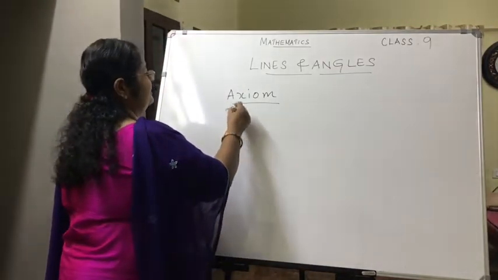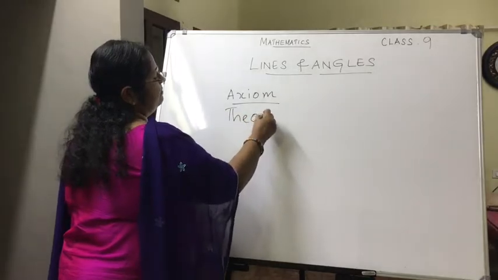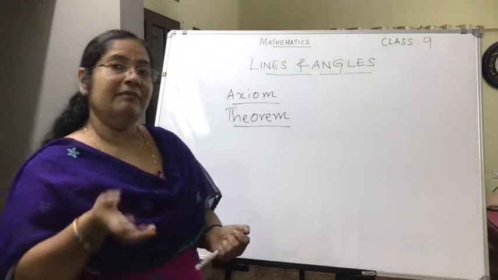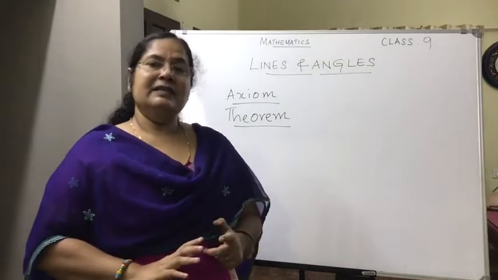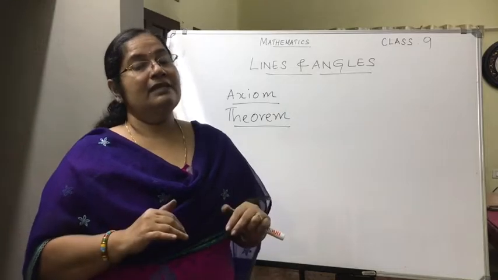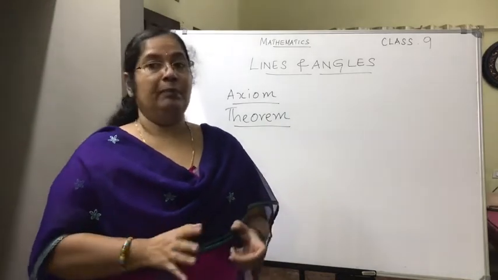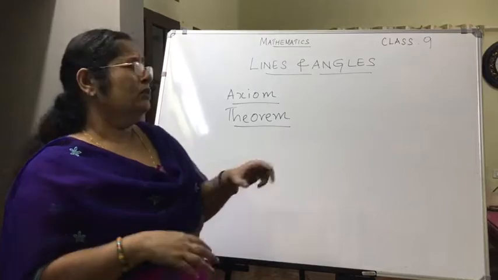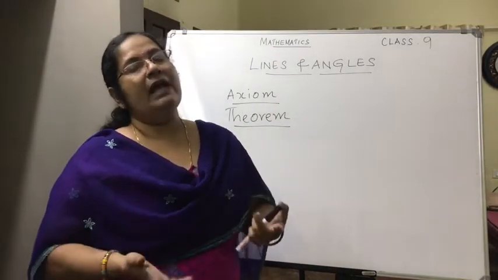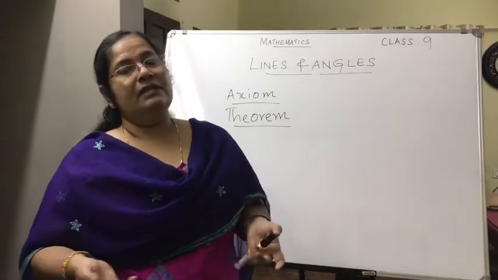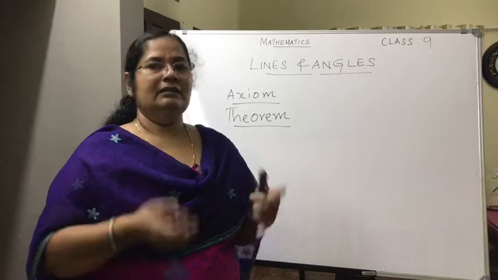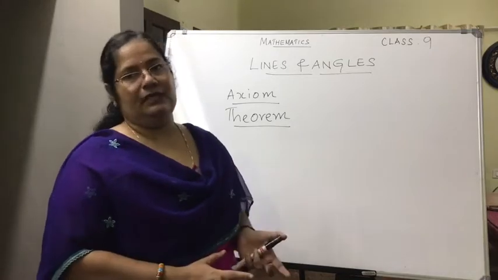What are they called? Theorem. So, understood the difference between a theorem and an axiom? Axioms are statements which do not require any proof. Now theorems are statements with proofs. So in our geometry chapters, we will be dealing with axioms and theorems. Certain statements you will be proving, certain theorems are taken like that. Okay, this is the statement, that is axioms.